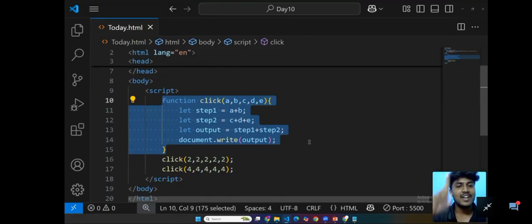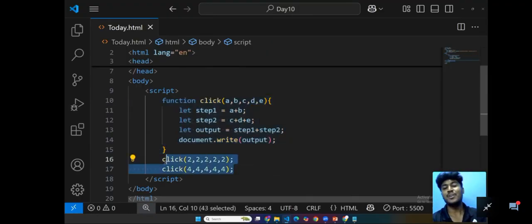We are going to declare only one time. We are going to write the entire program only one time, but we can use it multiple times, infinite times, by changing the values. So this is called a function.